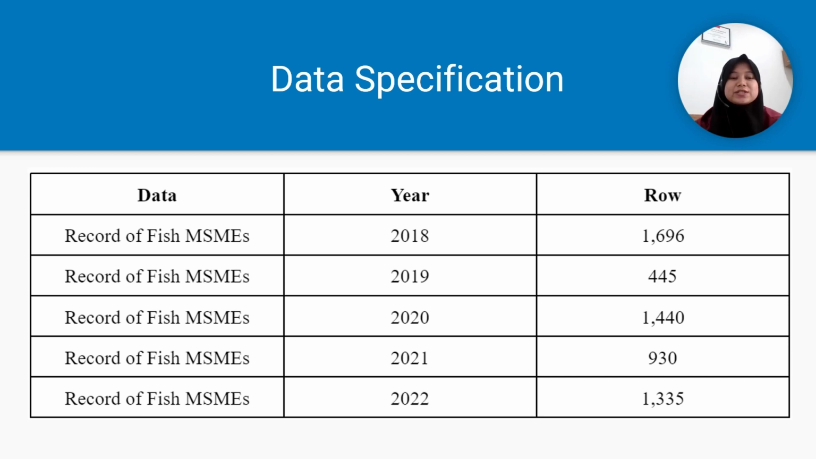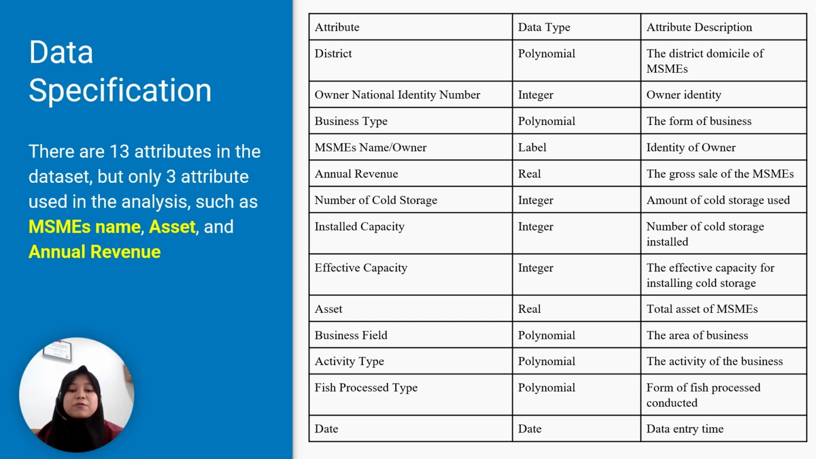So in this study, we use micro, small, medium enterprises data, especially from Fish Processing Unit in West Java. The data was retrieved from satudata.kkp webpage from 2018 until 2022. And also, we show the number of rows for each year as can be seen in our presentations. For example, in 2018, the number of rows is 1,696 rows, and for 2022 there are 1,335 rows, and this is the data of our data.